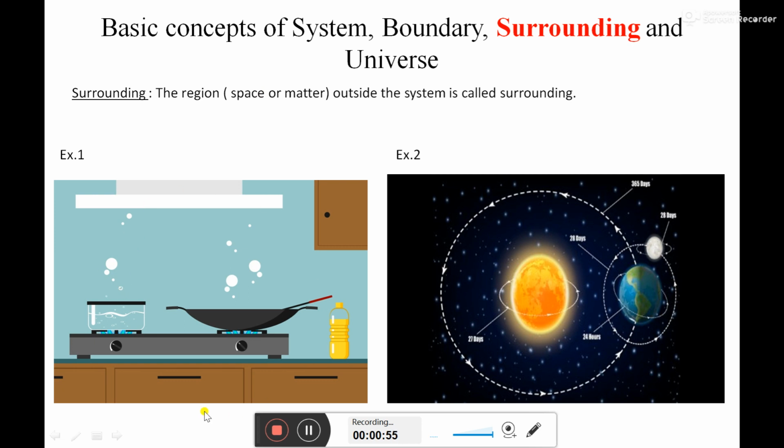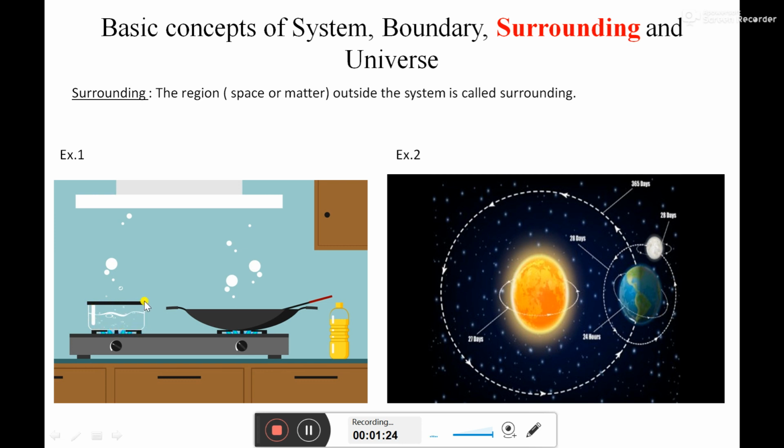Here I told you there are n number of systems present, but basically we are focusing on these three systems: system number one, system number two, and system number three. Let's talk about system number one. Suppose boiled water is present inside this pot. Whatever the volume or the mass of the boiled water filled inside this pot is nothing but the system.